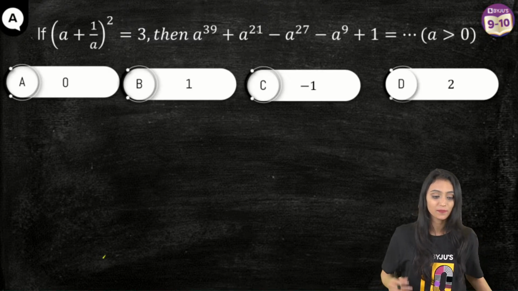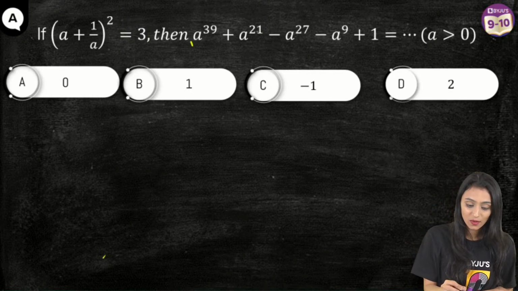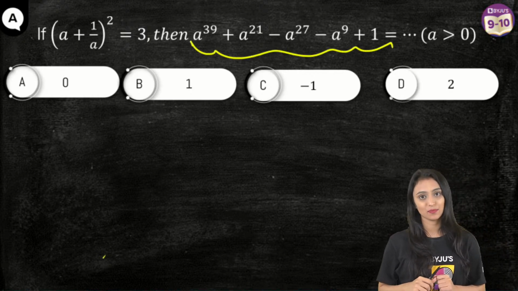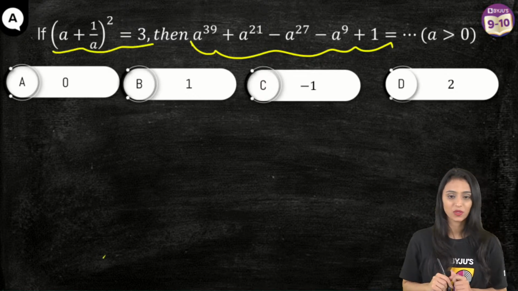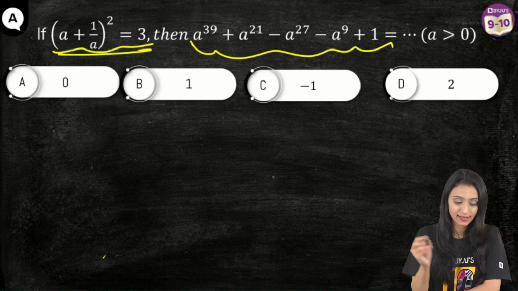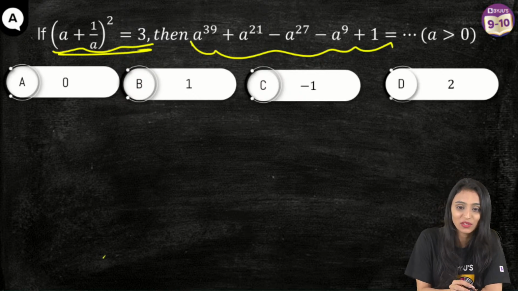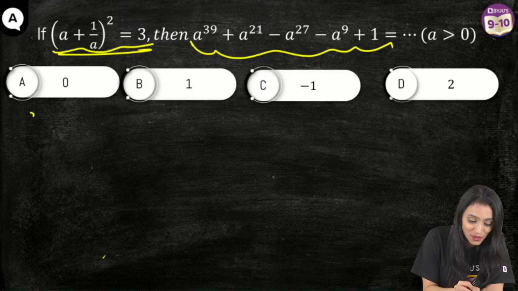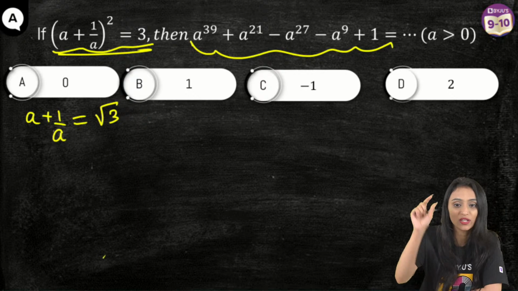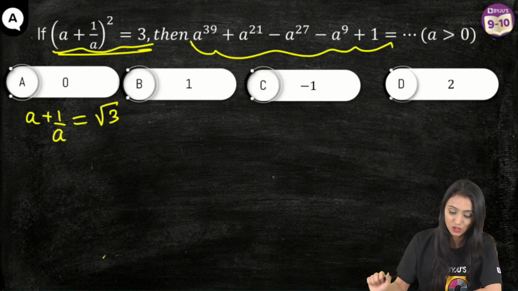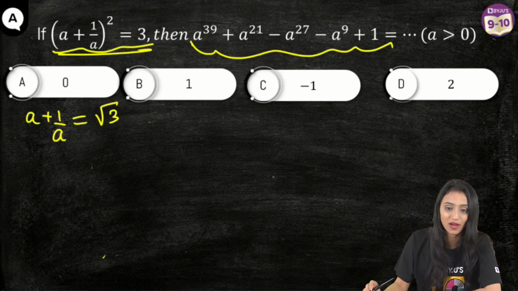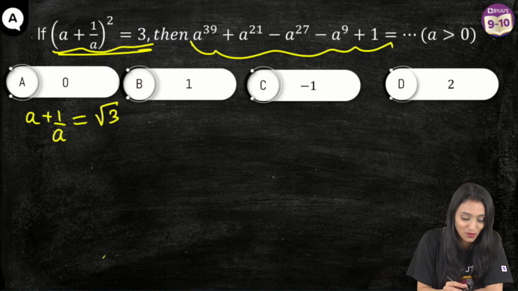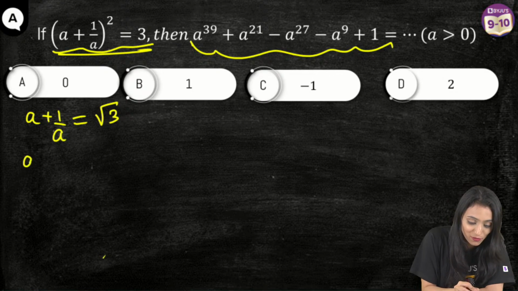What are we going to do here? See, the question is asking what is the value of this expression, right? This is given to us. Okay, let's do one thing. Let's first simplify this. Ms. Khan, B or D? You have to give one answer. Yes, that's going to be a plus 1 by a is equal to square root of 3, because when the square shifts to the other side, it's going to be root 3. Let's see, Devansh, if it is correct. Right, it is one of the 4 options, right, Nibha? Obviously, it is one of the 4 options.